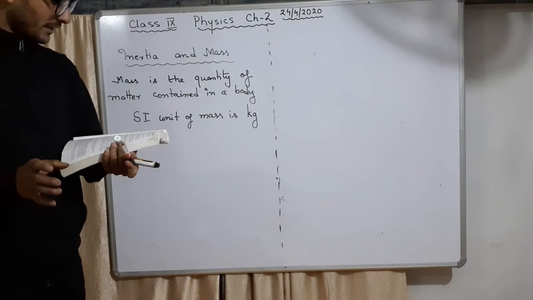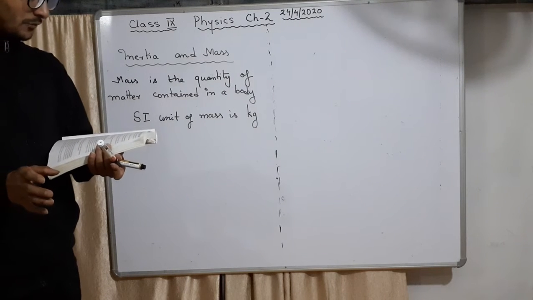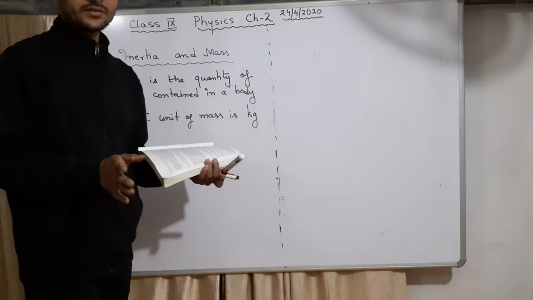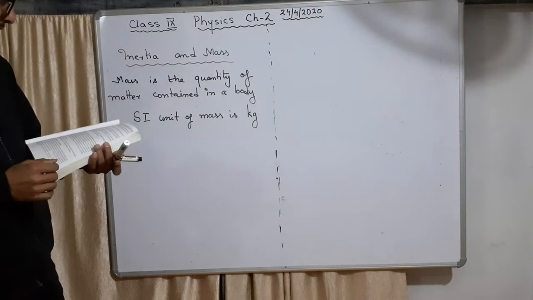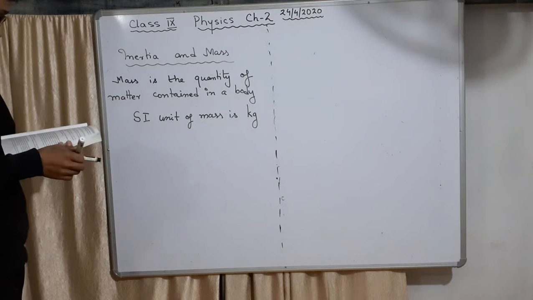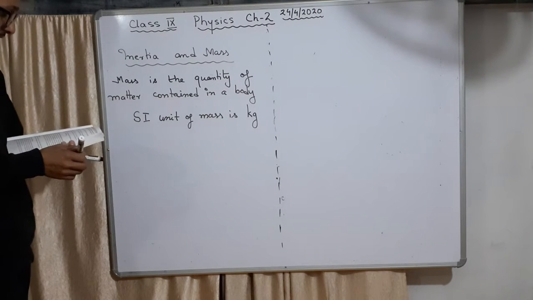Now place them on a table and try to move them on the table. Which one is easier to move? The empty one is easy to move because it does not have more mass. So like that, inertia will be more. Whichever object has more mass will have more inertia.